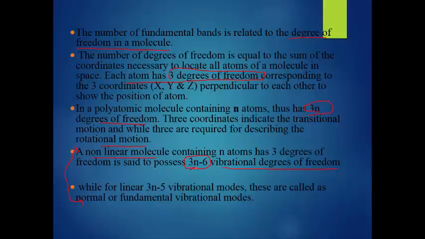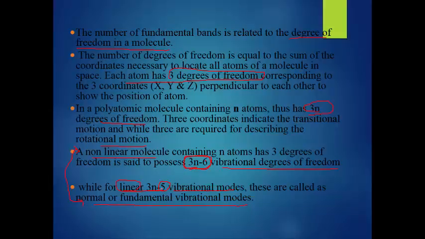But in the case of a linear molecule, there are 3n minus 5 vibrational modes, and these are called normal or fundamental vibrational modes. Why is it 3n minus 5? Because in the case of a linear molecule, there are 3 translational degrees of freedom and only 2 rotational degrees of freedom. 3 and 2 make 5.